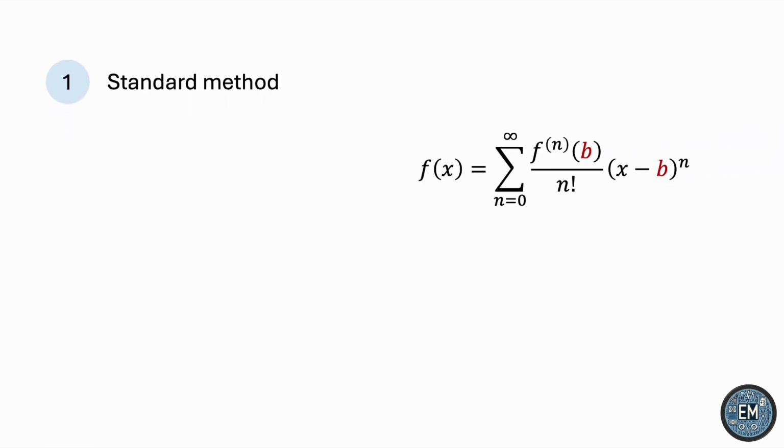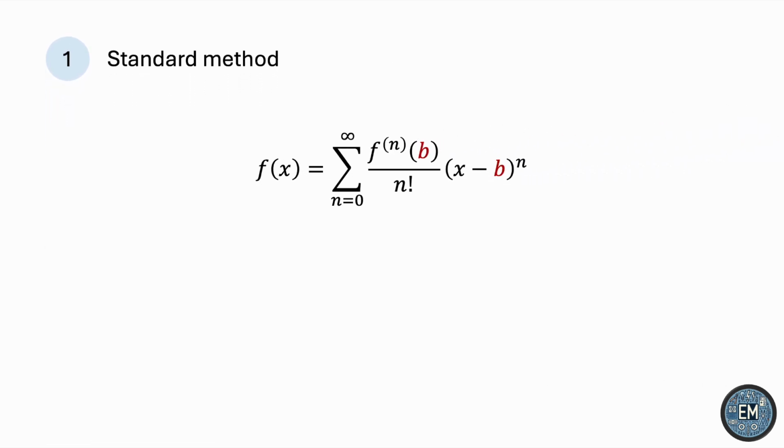The standard method is to look at this general formula for the Taylor series and try and figure out an expression for this coefficient term in general for all values of n. The way we do this is we start with the first few terms. So in our case, when n is 0, then the 0th derivative evaluated at b is the function itself evaluated at b. So that's the hyperbolic cosine of b.